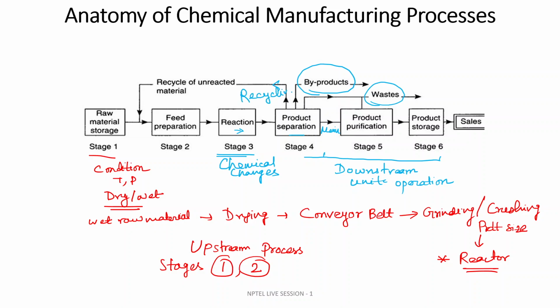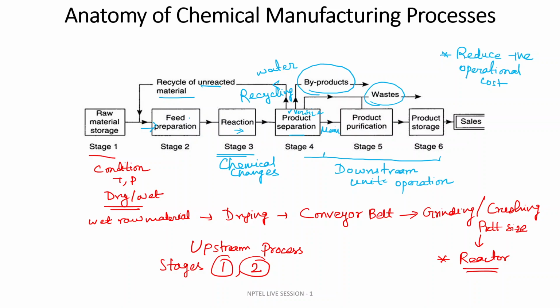Recycling in chemical plants is very important, because you want to reduce the operational cost. If you have water or some oversized product that can be recycled, it will be recycled back, just like unreacted material, to the feed preparation.